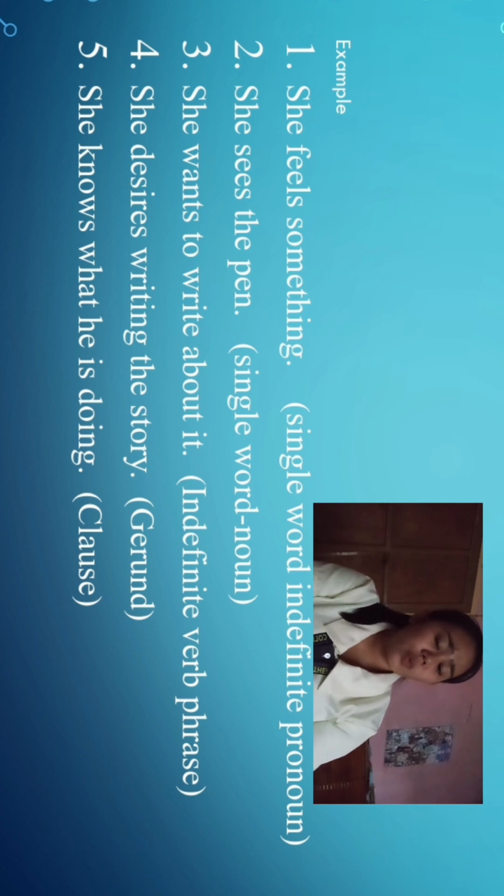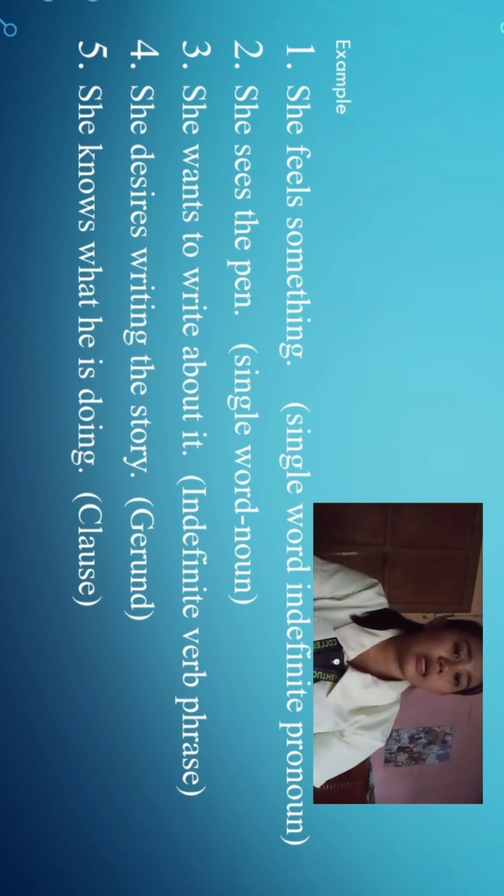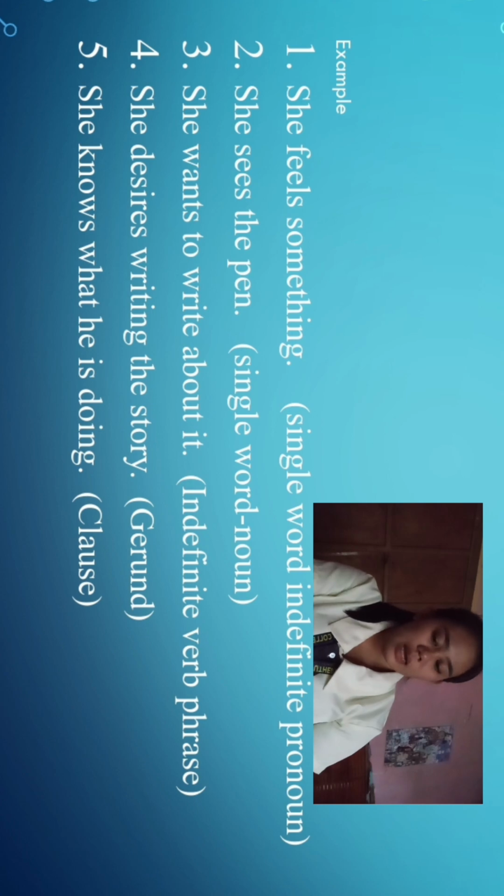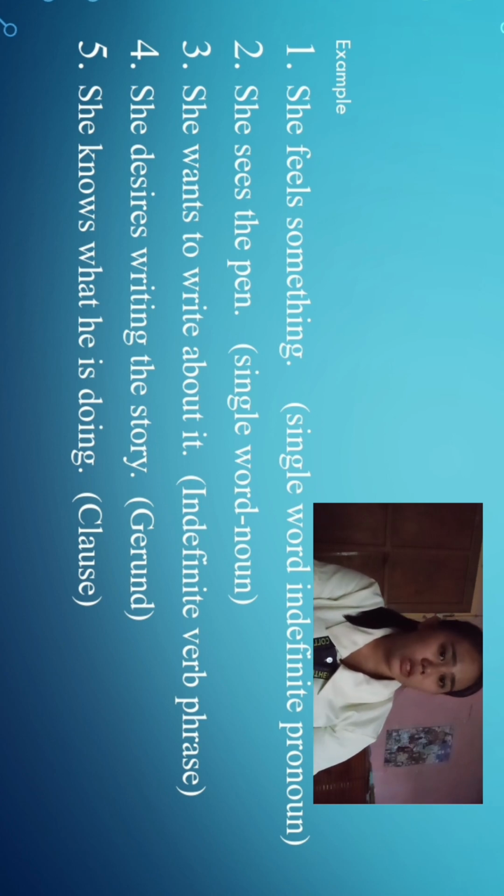Third, she wants to write about it. To write about it describes what the subject wants. This is an example of an infinitive verb phrase, a verb phrase that starts with to and describes what the subject wants to do.